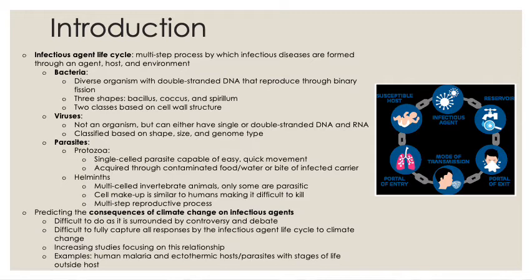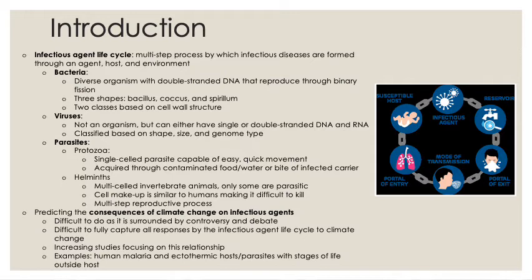The major types of infectious agents are bacteria, viruses, helminths, and protozoa, which are classified together as parasites, and fungi. We will be focusing on the first four today. Bacteria are diverse organisms that contain double-stranded DNA with no internal structures that most commonly reproduce through binary fission. The three most common forms of this bacteria are Bacillus, Coccus, and Spirillum, which are all based upon shape.